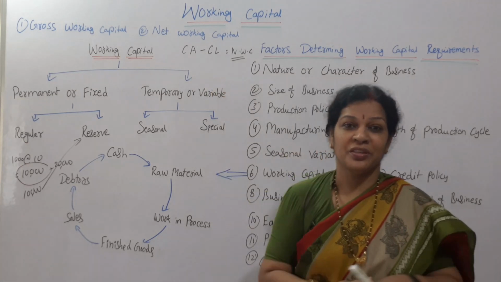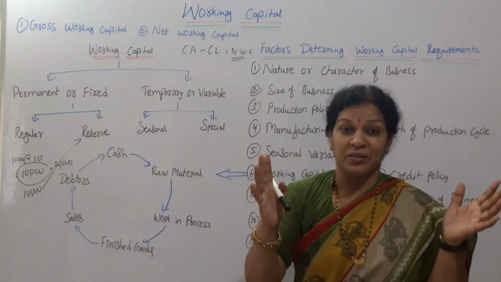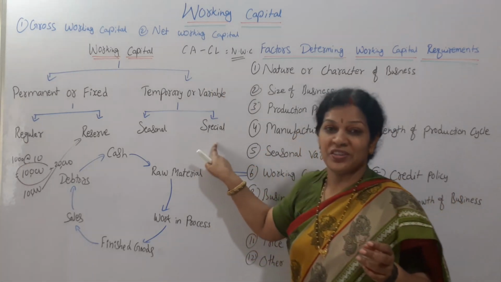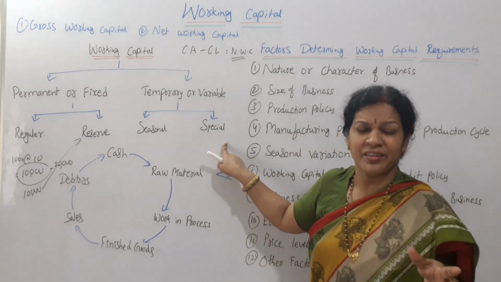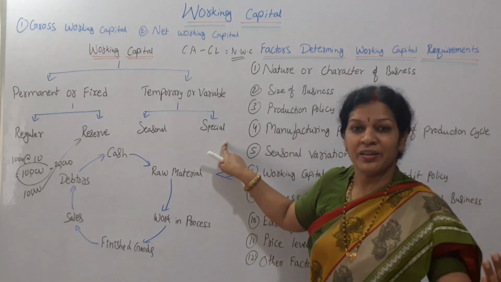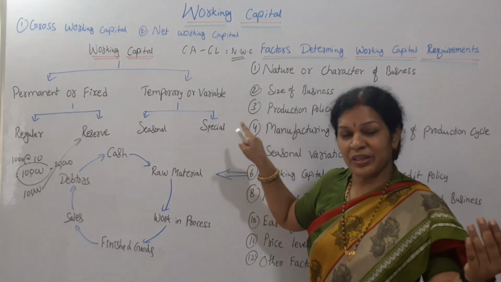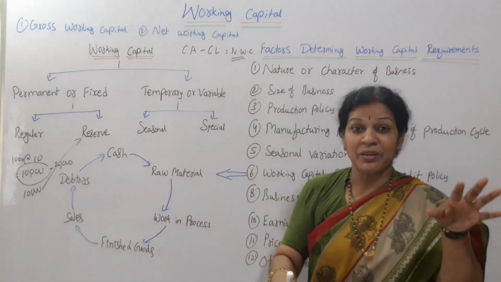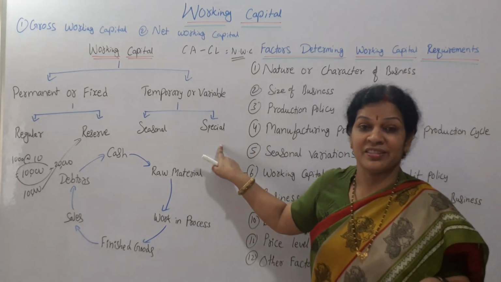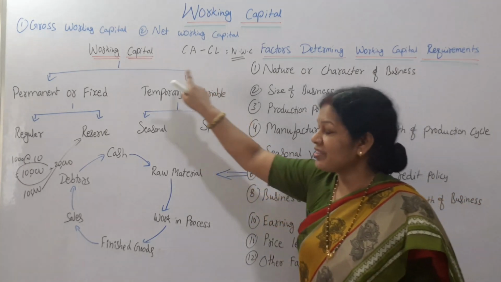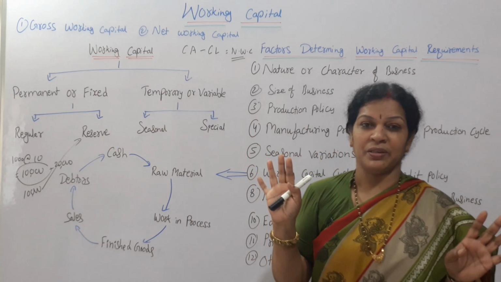Dry fruit prices shot up a lot. So that is a special case. Any kind of changes, flood or otherwise unexpected problems that have arisen, in any of such cases, that working capital is fluctuating, special case. Are you getting it? So this is about the classification of working capital.